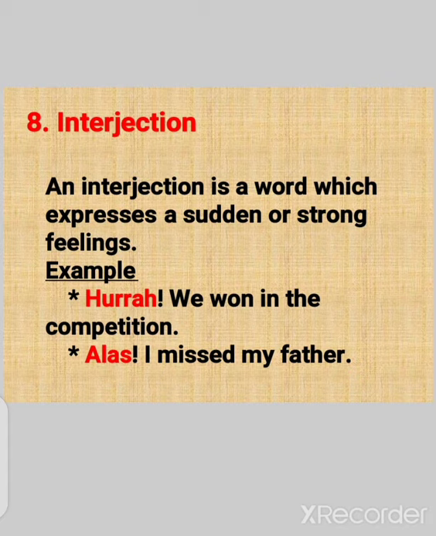Exclamatory sentences express sudden or strong feelings. The same is the eighth one, interjection. For example, hurrah, we won in the competition. Alas, I missed my father. Father is dead. So when we express joy, happiness, sadness, surprise, wonder, an interjection is used.